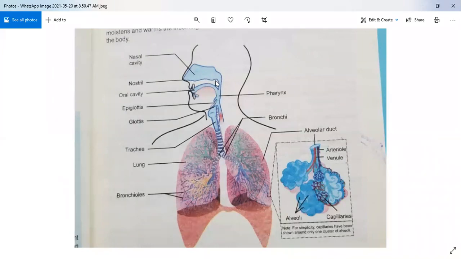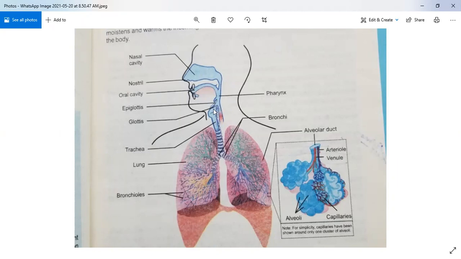So this pharynx is responsible for both things. First of all, air will pass through it, and secondly, the food which is taken by mouth also passes through it. After that, it will be separated, after the epiglottis and glottis. This is called the trachea. The air goes from this side and then enters our lungs. And the second part, this is the esophagus. This is a food pipe which is lying along the trachea.